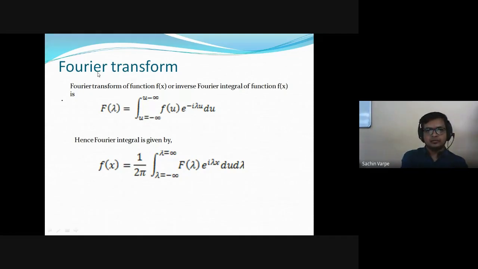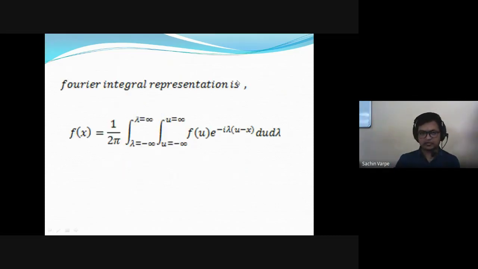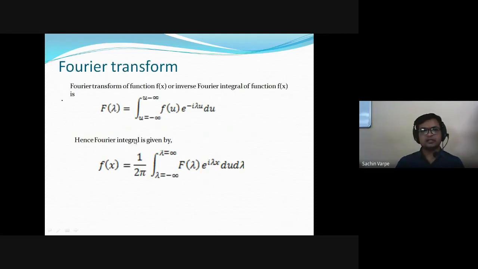So now, what is the definition of Fourier transform? The Fourier transform of a given function is also called the inverse Fourier integral. So whatever the representation of Fourier integral we have seen here, its inverse integral is called a Fourier transform, isn't it? Now how do we define it? It is a function of lambda, isn't it?